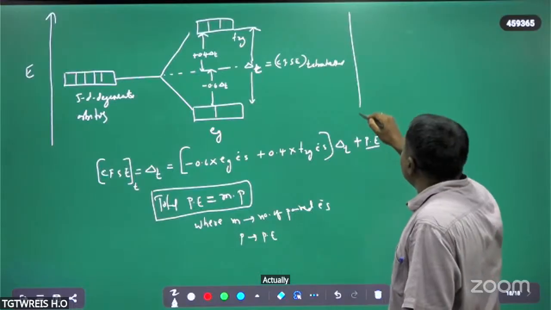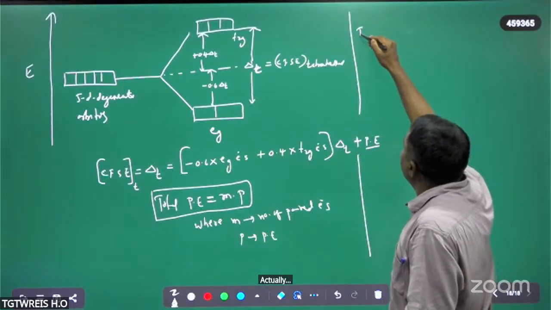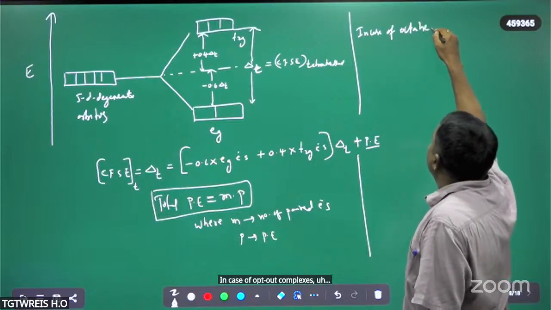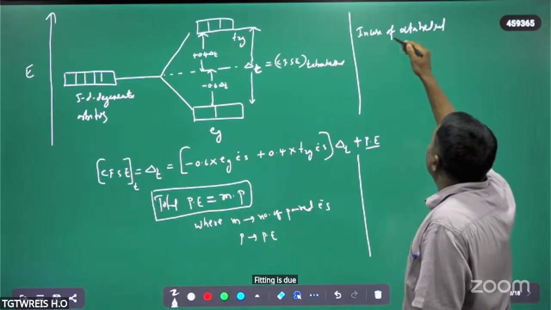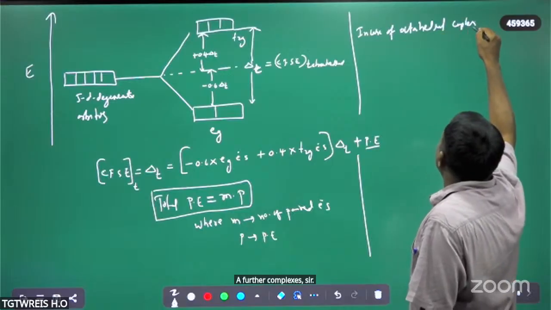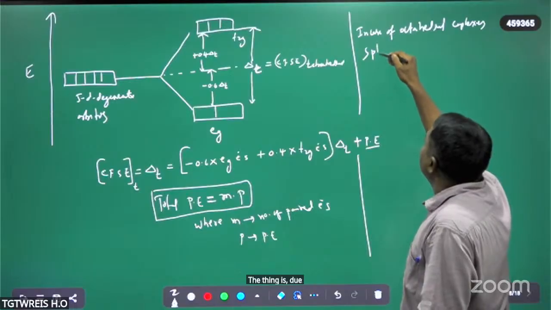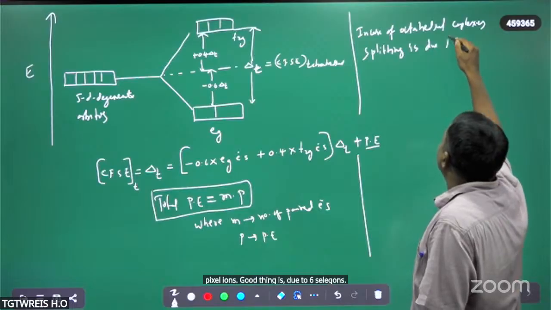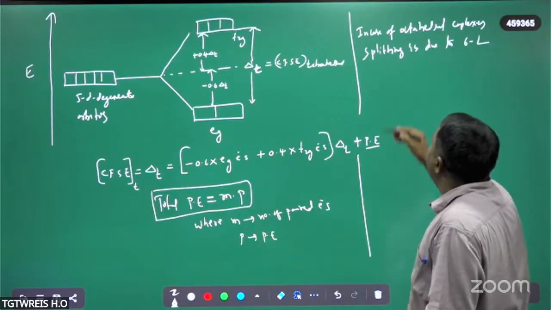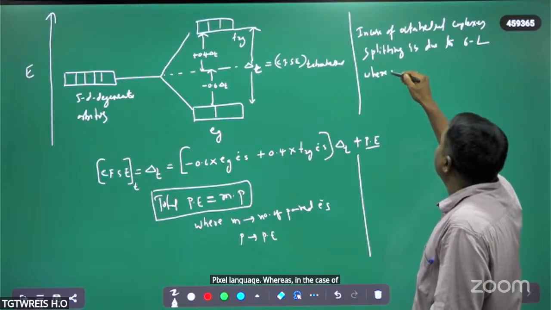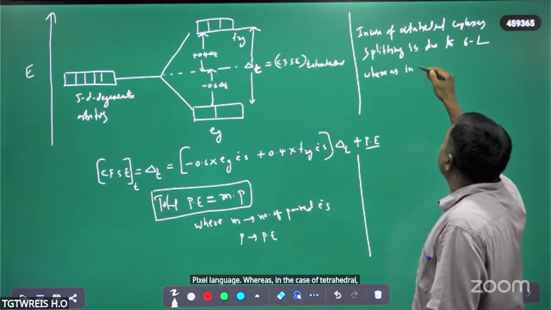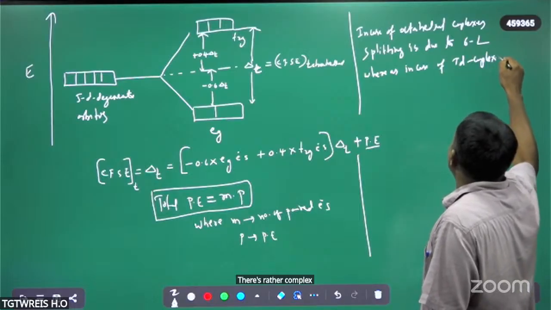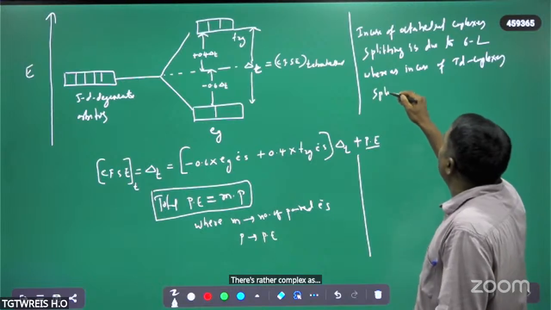Actually, in the case of octahedral complexes, splitting is due to six ligands, whereas in the case of tetrahedral complexes, splitting is due to only four ligands.